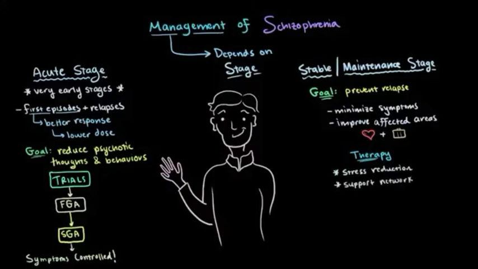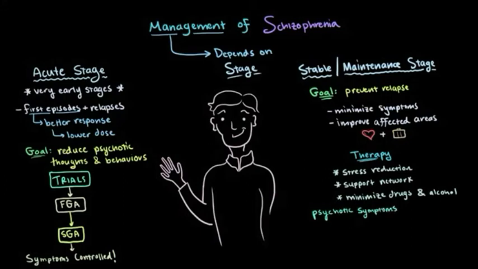The next class is atypical neuroleptics, in which clozapine and risperidone are included. The first antipsychotic drug used in schizophrenia is reserpine. So reserpine is the first antipsychotic drug used in schizophrenia.